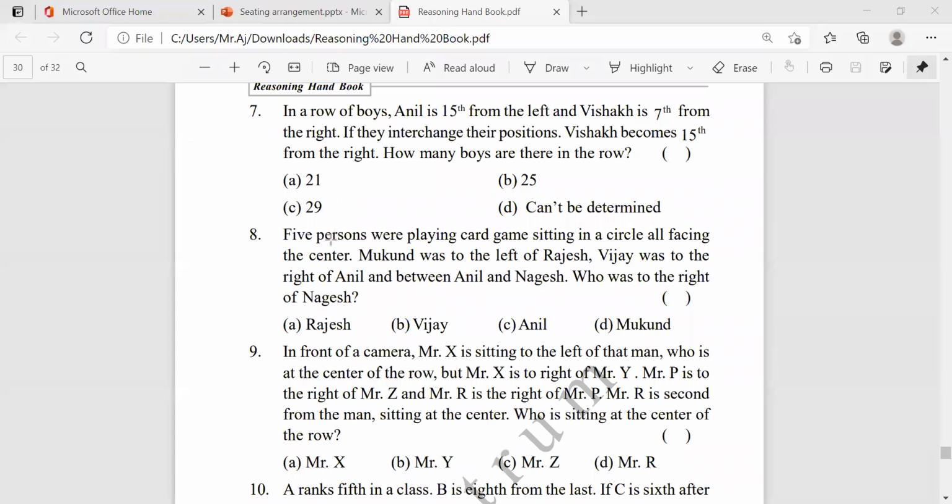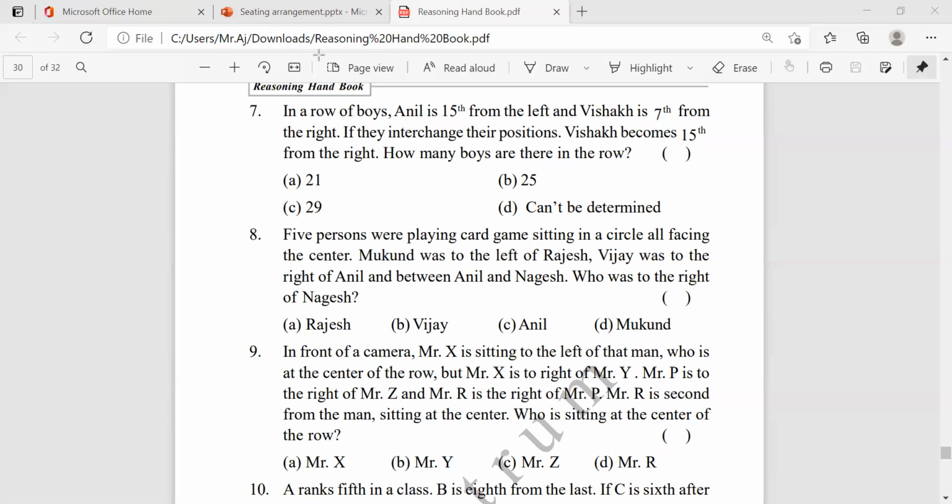What's given? Five persons were playing a card game, sitting in a circle, all facing the center. Mukund was to the left of Rajesh. Vijay was to the right of Anil and between Anil and Nagesh. Who was to the right of Nagesh? They're asking who is to the right of Nagesh.